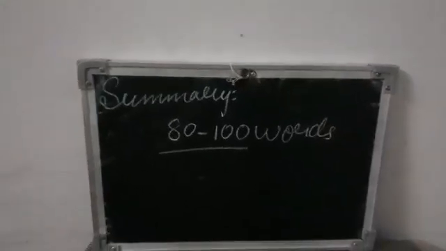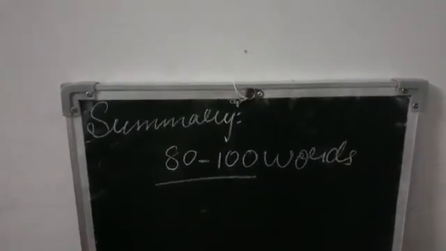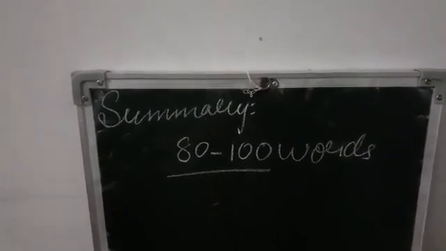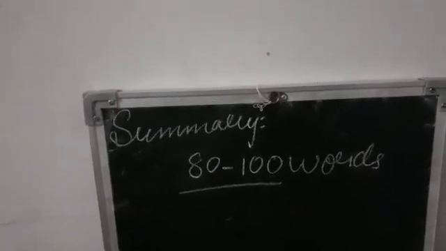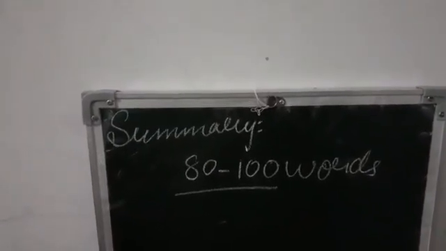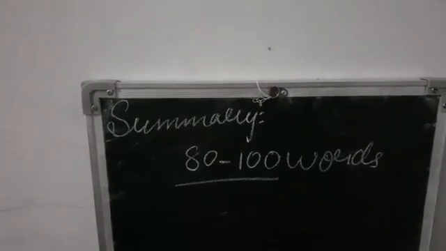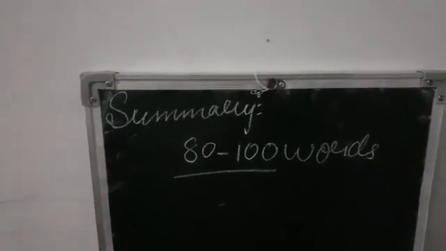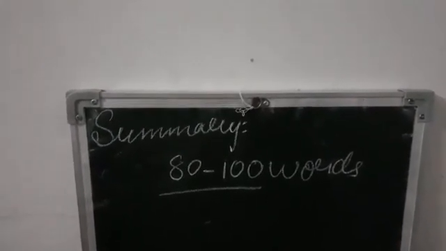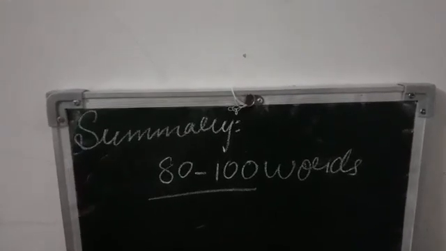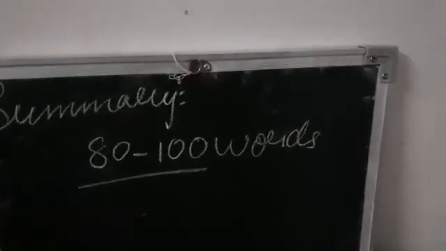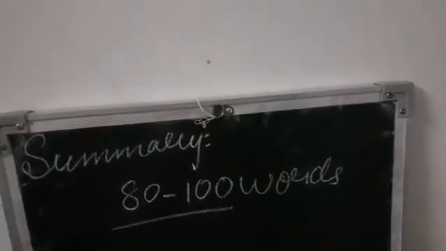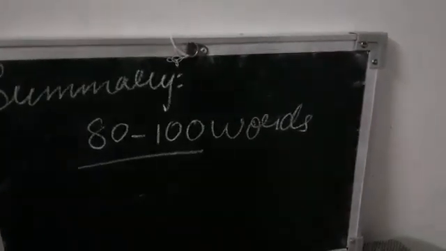Here is our second question of the same part, note making. The first question was that you have to frame this passage into notes and write the abbreviations too. That was our first question. And the second question is you have to write a summary here. Your summary must be in 80 to 100 words. You have to summarize the whole para into 80 to 100 words.